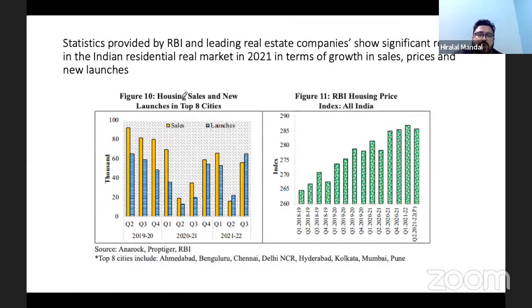Look at the housing sales in the top 8 cities. This data is given by RBI. RBI gives the RBI housing price index. So that's important information, which in fact this question has already been asked.